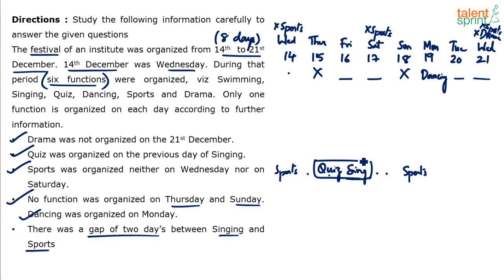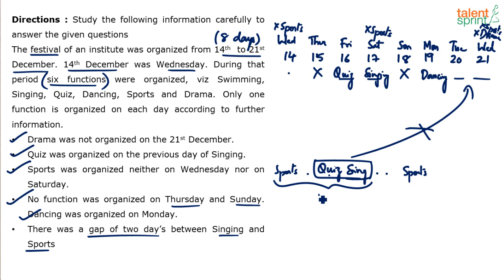Yeah, the point I am trying to make is quiz and singing cannot come in these 2 places, because if they come here, there is no allocation of sports. Sports then in that case should come on Sunday, but Sunday is a holiday, right? So that cannot come here. So obviously quiz will come here, singing on this place. Now where will sports come? Sports has to come here, because sports cannot come on Wednesday. This is also a possibility, either this or this, but this one is ruled out, because if we put sports here, we are going against the condition given to us.